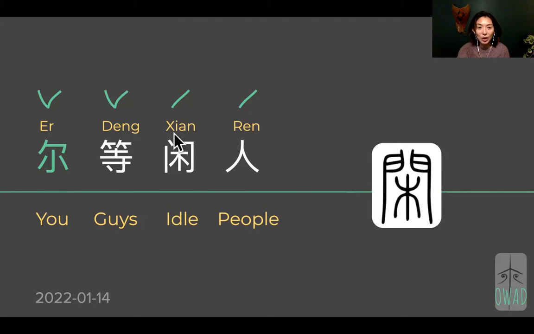闲人. So 闲 means leisure, idle, there's really no work to do here. So it's basically like irrelevant people here. Okay, sorry to say you guys are irrelevant, but 闲 came from this image of a door. This is an ancient door.